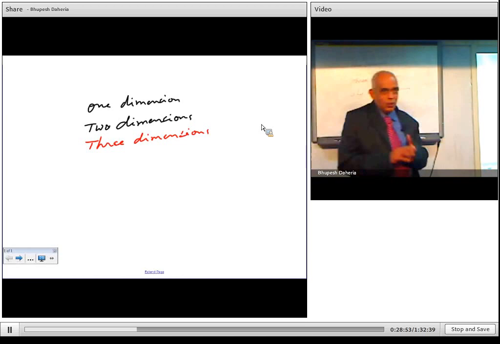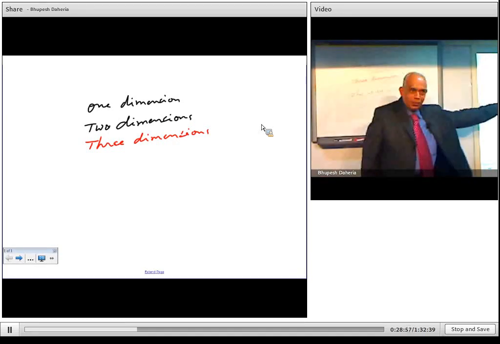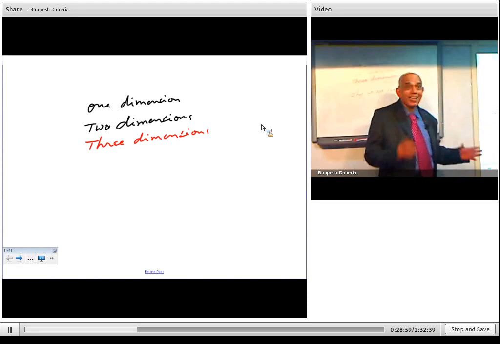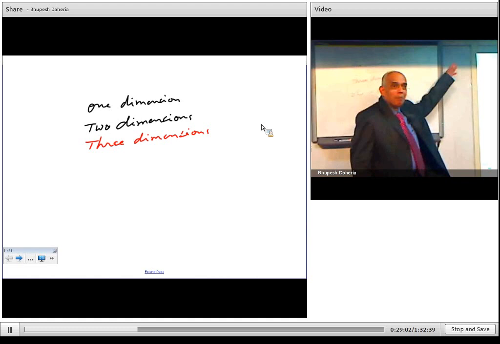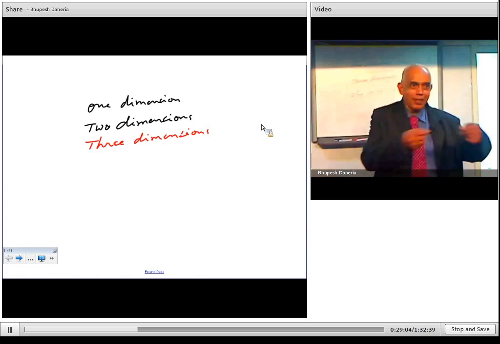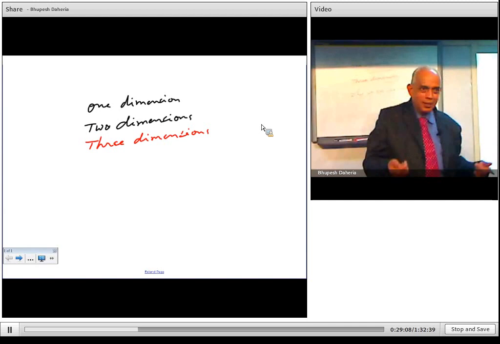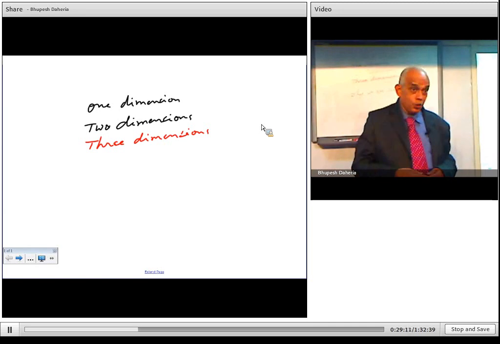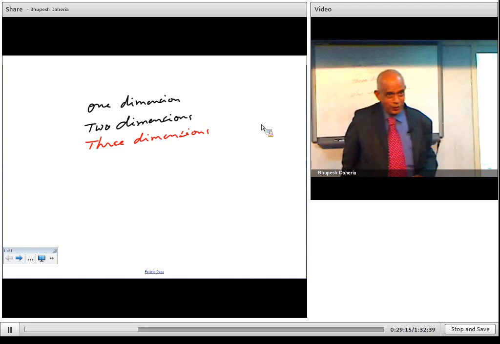Say for one dimension. Now, supposing you want to measure the length of this board, correct? Only length you want to measure. So naturally, it is a single dimension. Or you want to measure the breadth of the board. So it is a single dimension. So you can measure with the measuring tape, or if it is very small, you can use the ruler and all that. So you are able to measure the length. What is the length of this particular classroom? So that is a single dimension.